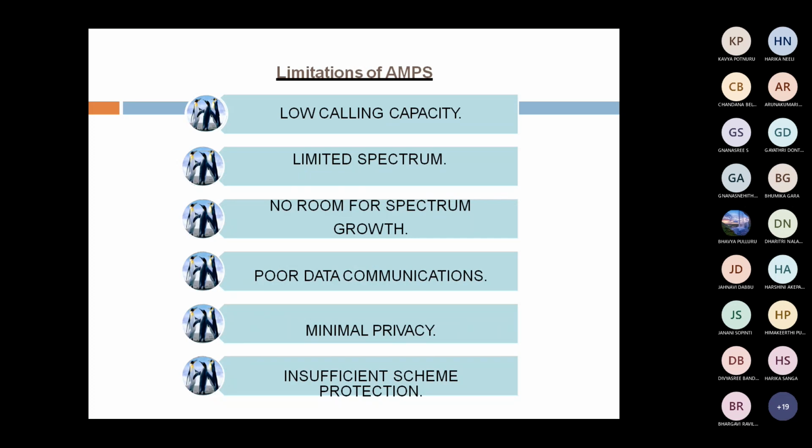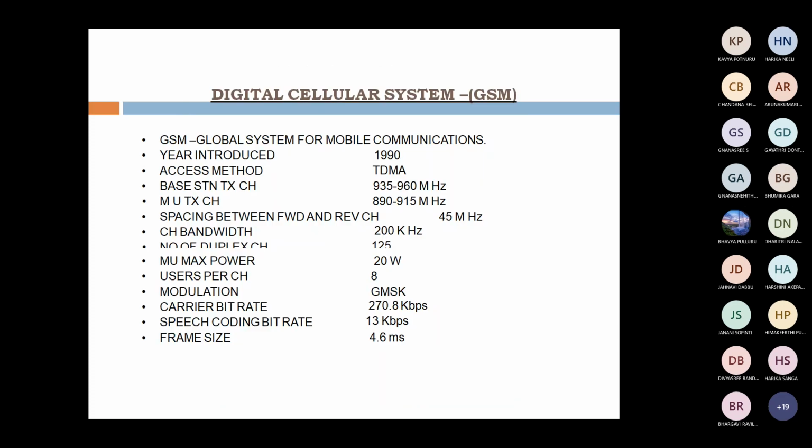Here, what are the limitations? Why are we going for digital cellular system instead of analog cellular system? That is the limitations of AMPS. The first limitation is low calling capacity, limited spectrum, no room for spectrum growth. That is the limited spectrum, nothing but fixed one. There is no improvement, and poor data communication and less privacy and insufficient scheme of protection. These are the limitations in AMPS. That's why we are going for a digital cellular system.